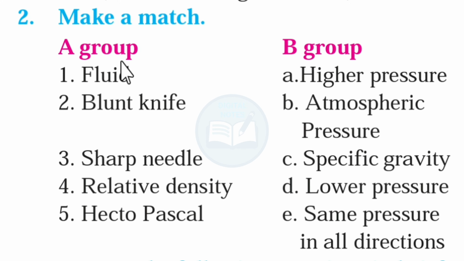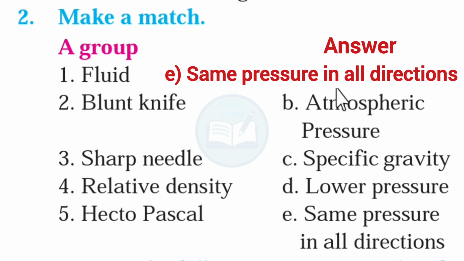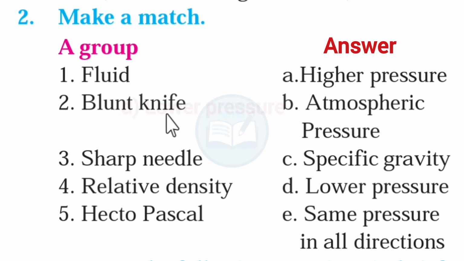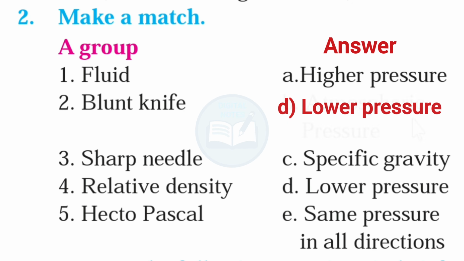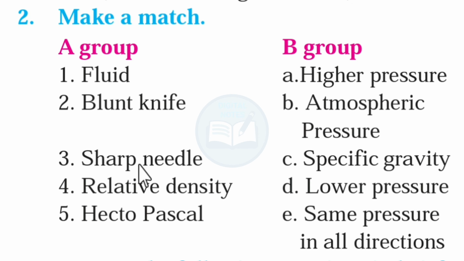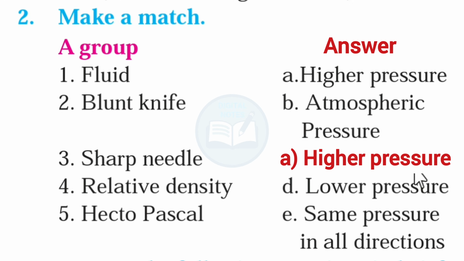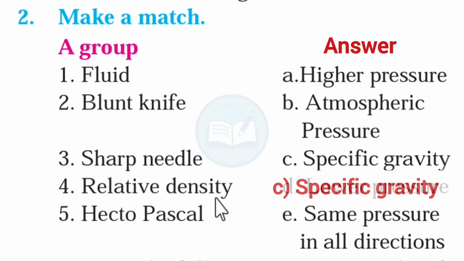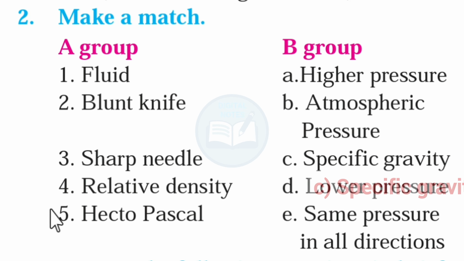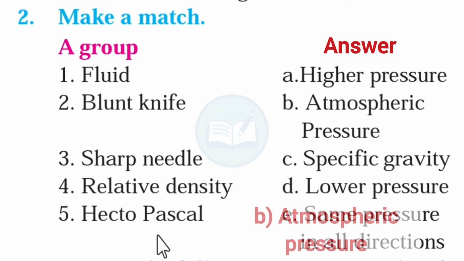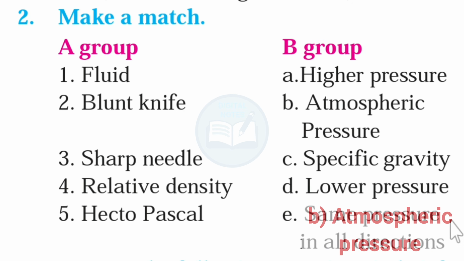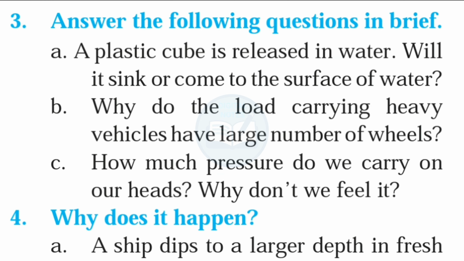Second, make a match. A group. Here are the answers. First, fluid: same pressure in all directions. Second, blunt knife: lower pressure. Sharp needle: higher pressure. Relative density: specific gravity. Hectopascal: atmospheric pressure.